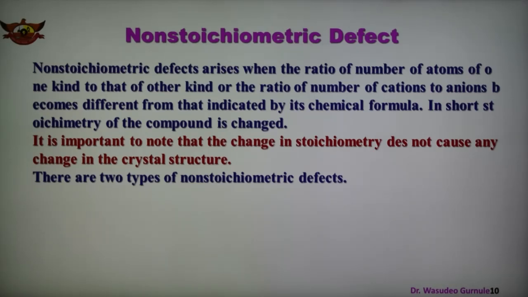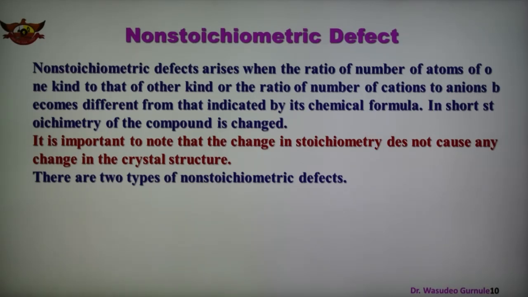So the defects which disturb the stoichiometry of the compound are known as non-stoichiometric defects. These defects are due to the presence of either excess metal ion or excess non-metal ion.